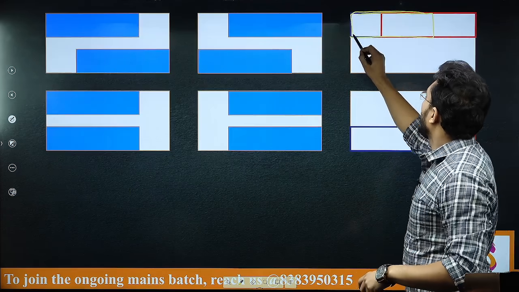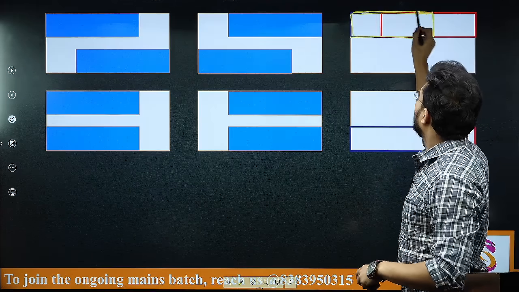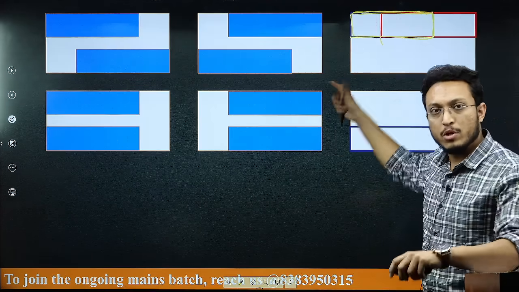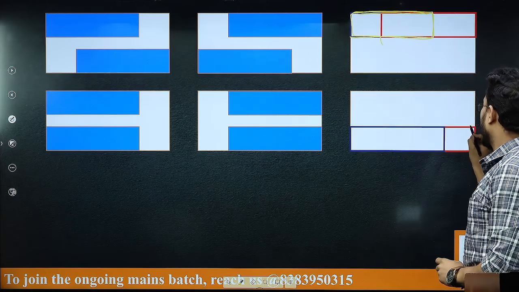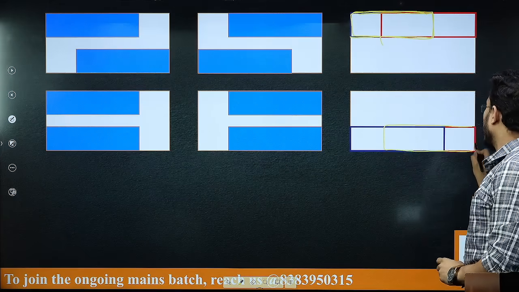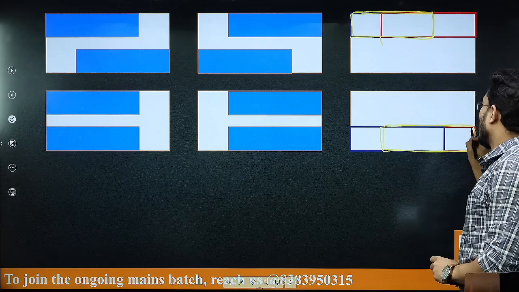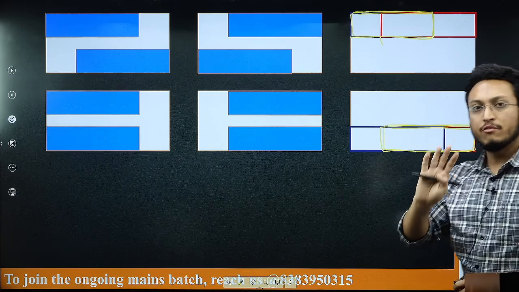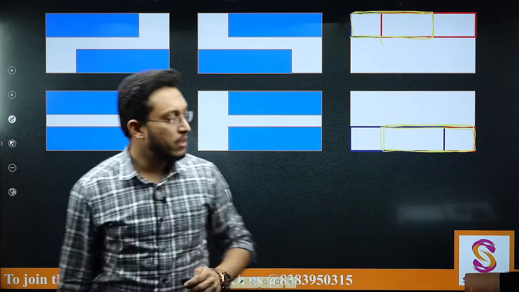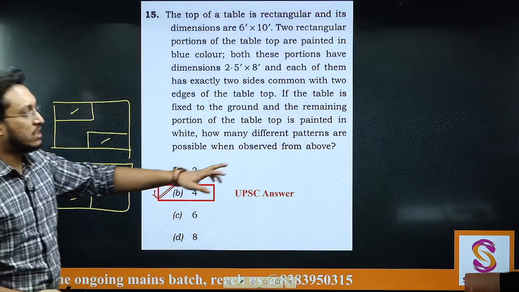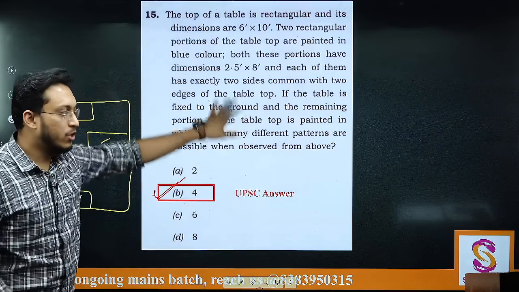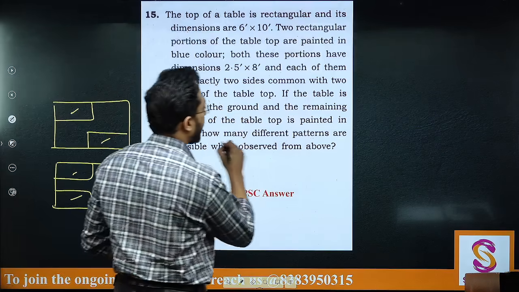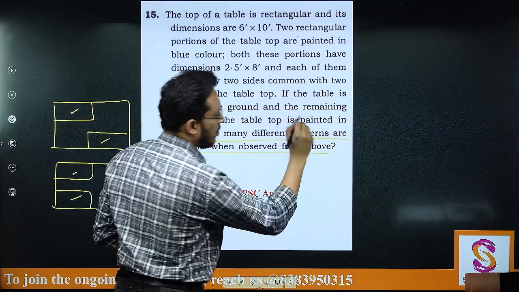तो एक ये येलो कलर का बॉक्स बनाया, second is this red one, so this can be a possible figure. Secondly, this, you are seeing the blue one and the yellow one can be the second possible option. That means these two can be a favorable answer too, but again this seems thoda sa far-fetched, but clearly question does not deny this possibility also, and here they are asking how many different patterns are observed.